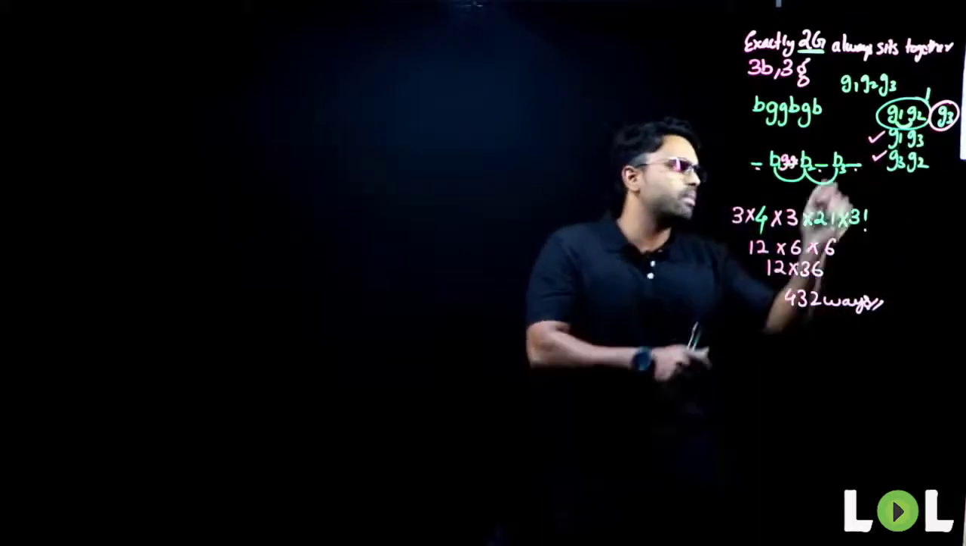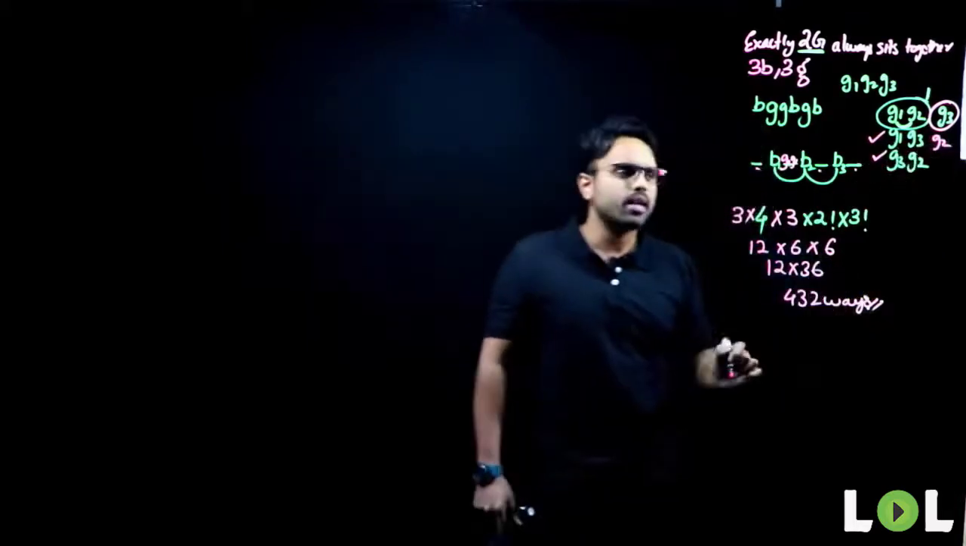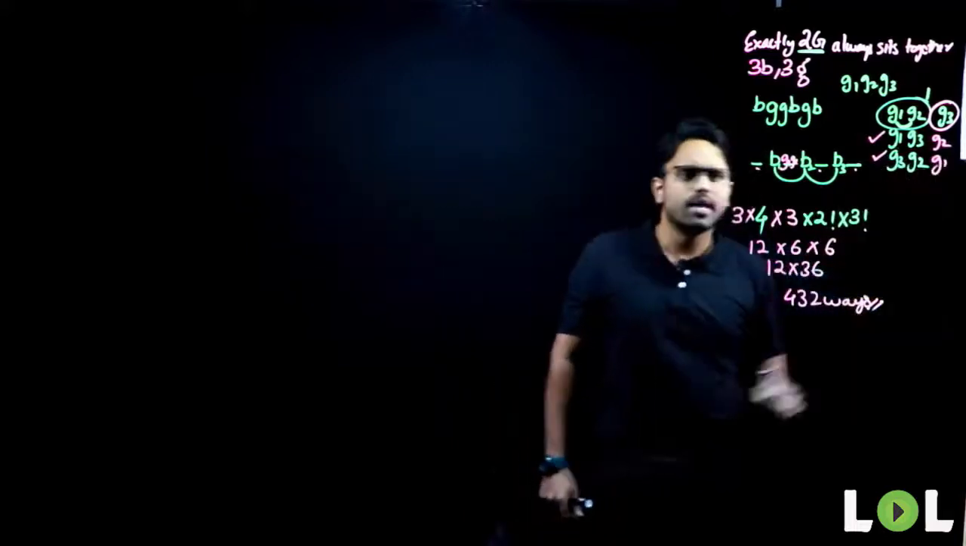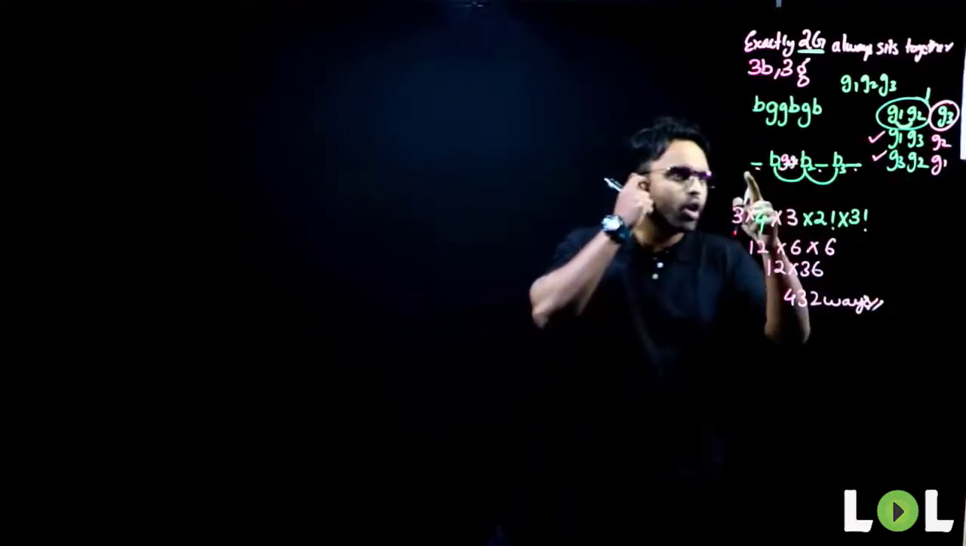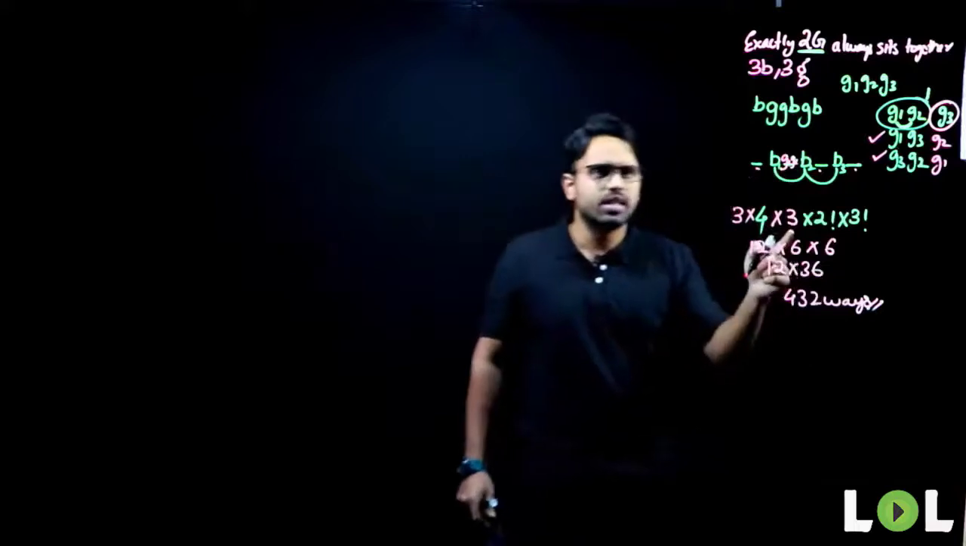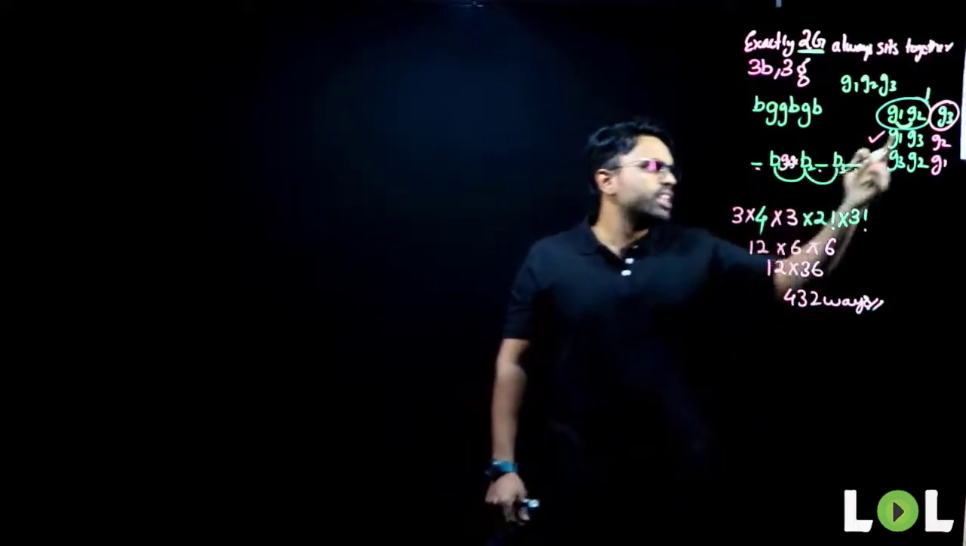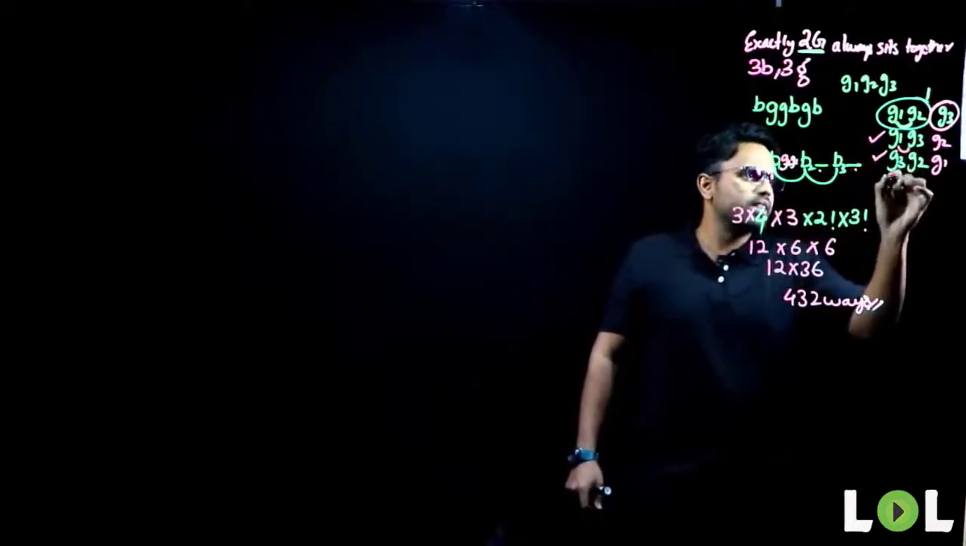Now, every time I use one set, another girl will be left out. Here also one girl will be left out. Who will that be? G2. Here also one girl will be left out. Who will that be? G1. Now, that girl can occupy one among these 3 positions, the 3 that I've written here. Now, these girls can rearrange among themselves.